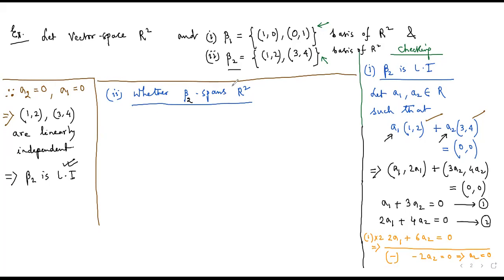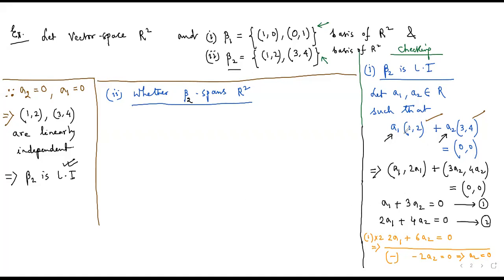Because there is an important result in the previous chapter which says that if the elements of a set are linearly independent, the set is a linearly independent set. Second, you want to show that any vector of R2 can be expressed as a linear combination. If it's not equal to 0, then it is not a basis.